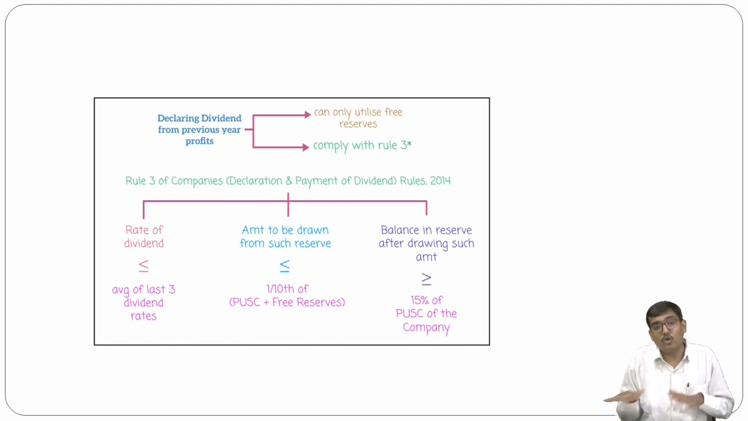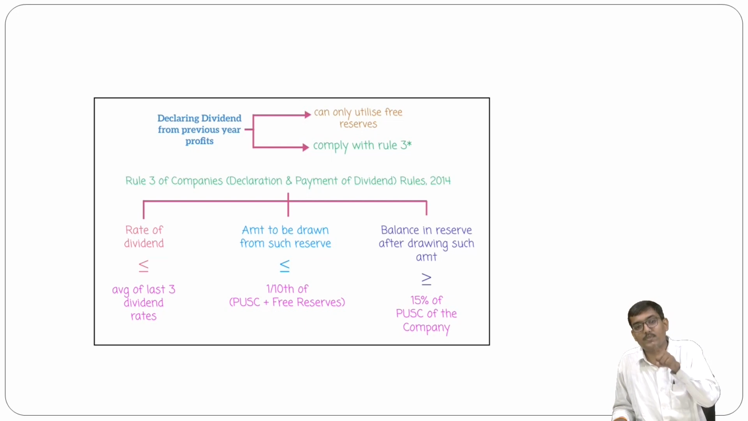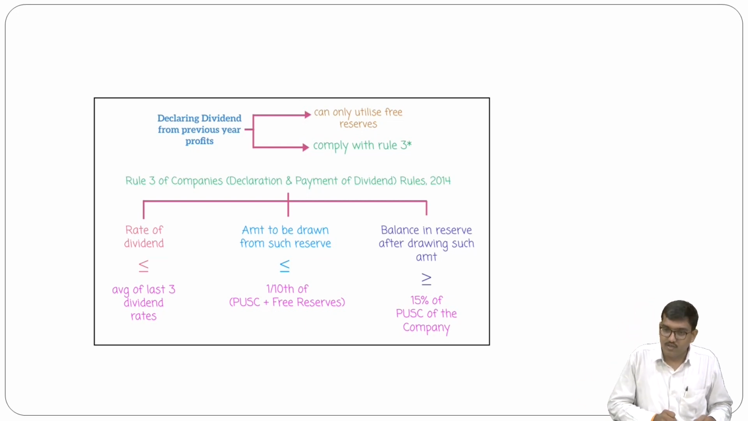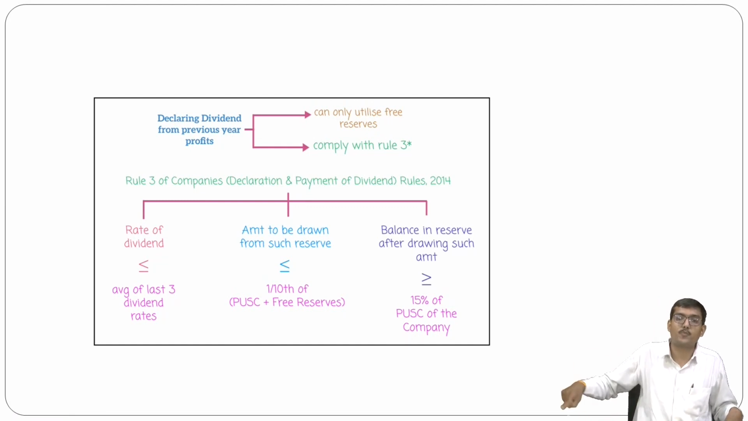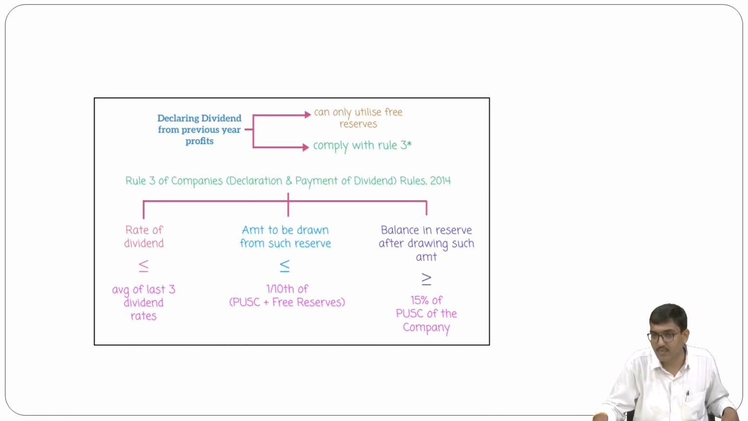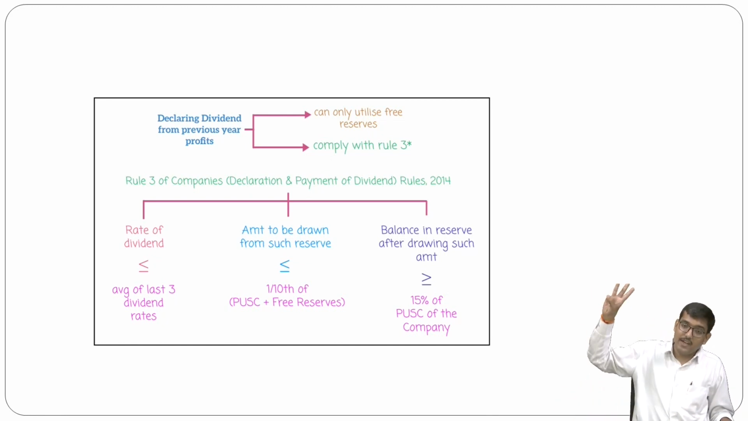Second, the amount to be drawn from such reserve is less than or equal to 1/10 of total paid up share capital plus free reserves. Third, the balance in the reserve after drawing such amount should be greater than or equal to 15% of the paid up share capital of the company. That is, 3 main rules are there.